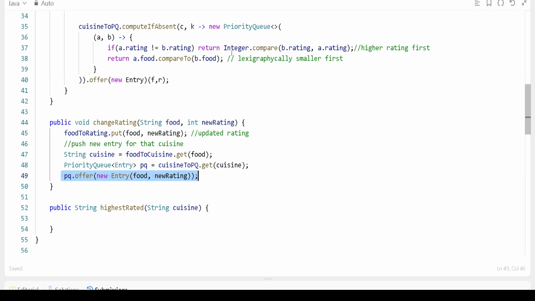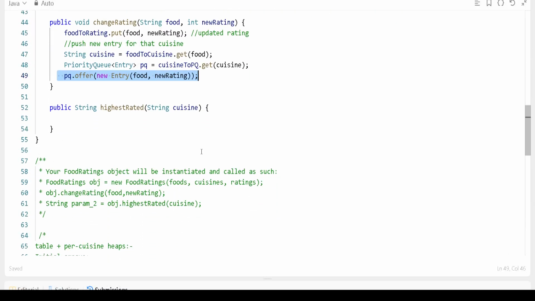So that was the previous one. Now we are updating with the new food and its new rating. Understand? This is why it will change the queue, because on the same priority queue we are just offering. So the same cuisine will contain a new entry, and this is our new entry.